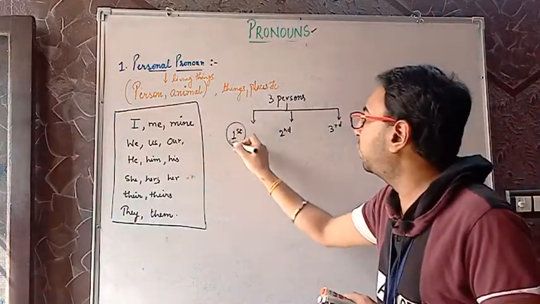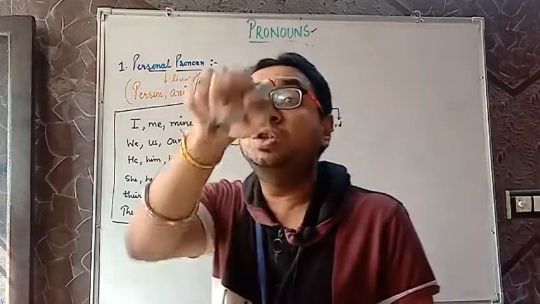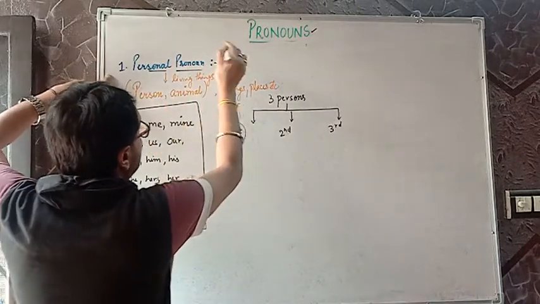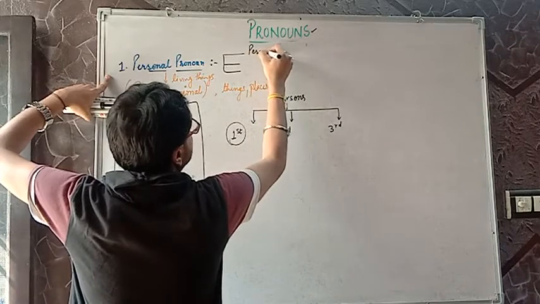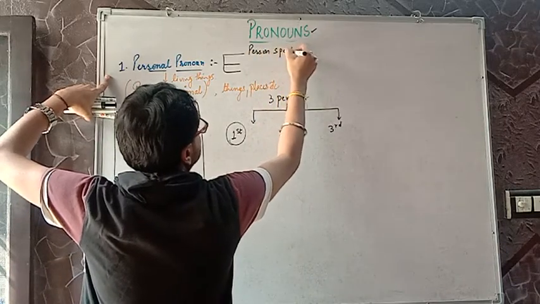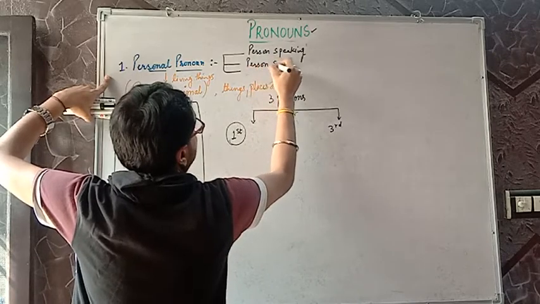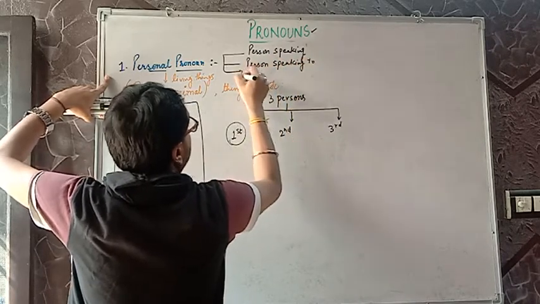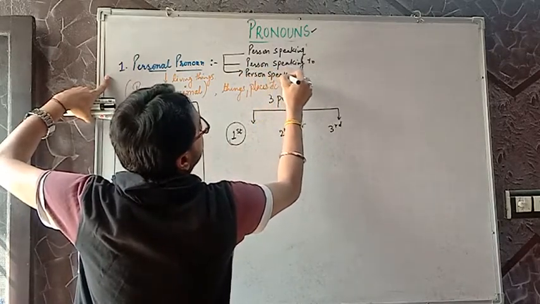Understand what do you mean by first person? First person is the person who is talking to you. So when we talk about personal pronoun, we see the three things: person speaking, person speaking to, third person speaking about.